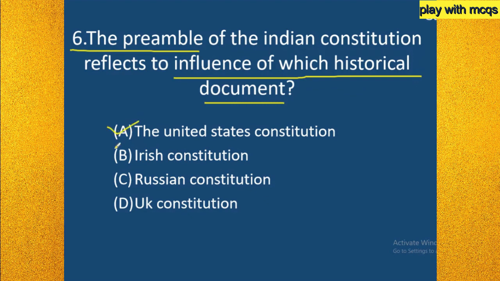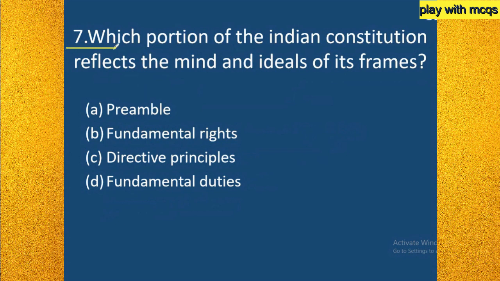So here option A is correct. The United States Constitution, that is the American Constitution, influenced us. We were influenced by the preamble of the USA, and we adopted a preamble for our Constitution. Before our Constitution, the USA had a preamble, and then we were influenced by that country to adopt the preamble. So here option A is the right answer.